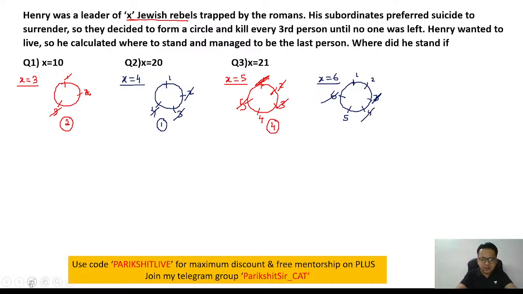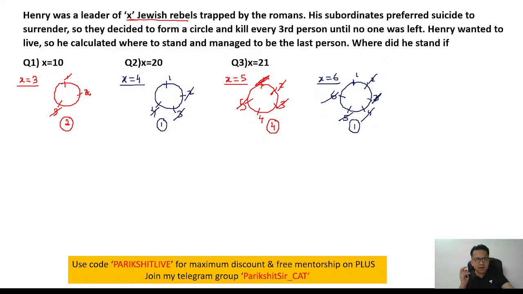Then let's continue the game. So 1, 2, 3. Again, person number 2 will get killed. Next, there are only 2 people remaining now. So the last part of the game. So continue after 2, this guy, right? 1, 2, 3. Person 5 gets killed. So your answer is 1.